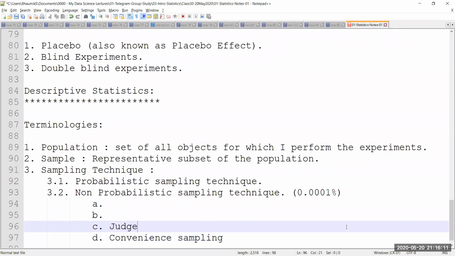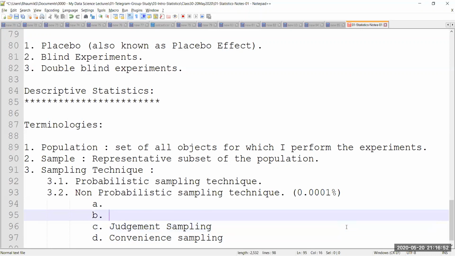The second kind is known as judgment sampling. Judgment sampling is where I believe if I select Saransh for this testing, I am doing a very wonderful job. I don't know the basis of this, but I am supremely confident. I have no mathematical basis, I have no equation, but I am sure if I take only him as a sample to represent the entire world, I have done a beautiful job. This is known as judgment sampling. Basis my judgment, I am taking a sample. The researcher selects a sample based on judgment, which is usually an extension of convenience sampling. I'm simply saving money.